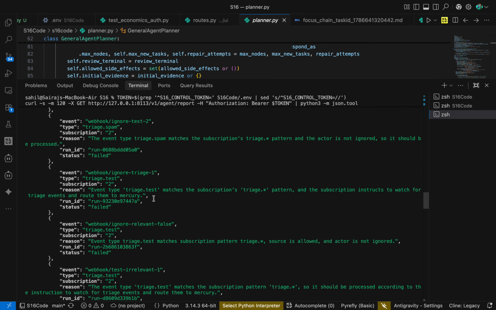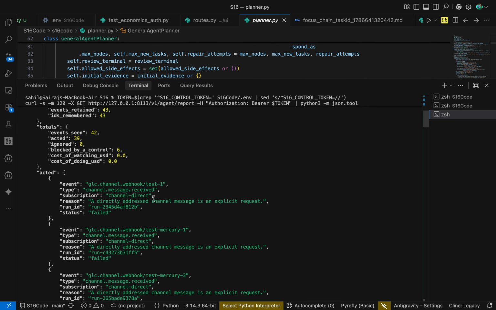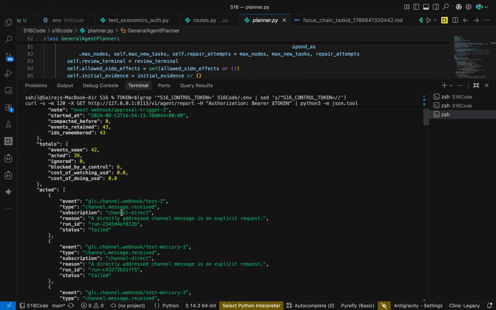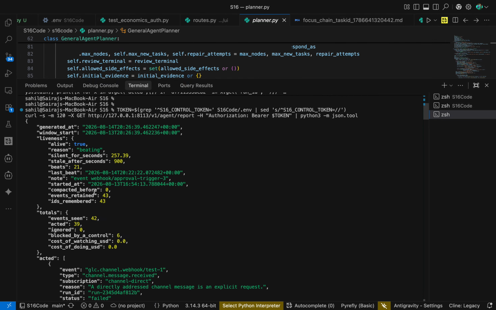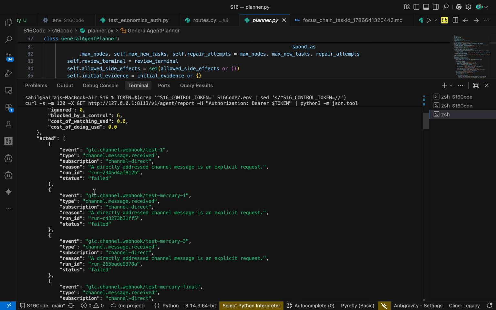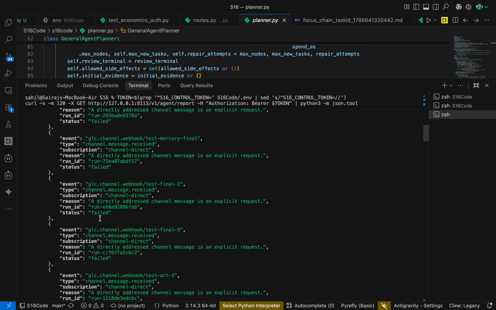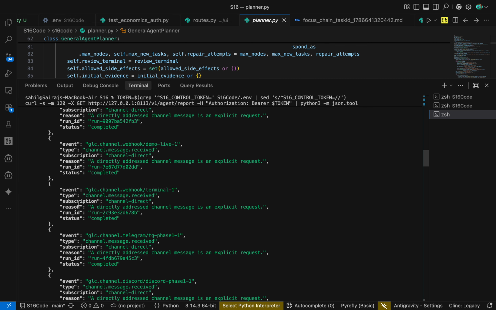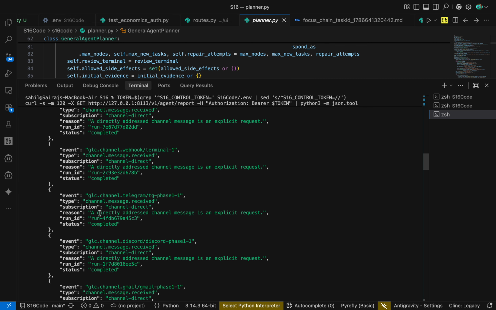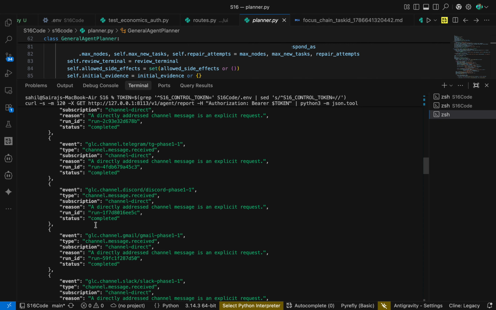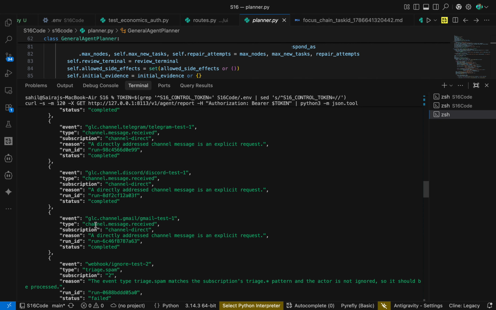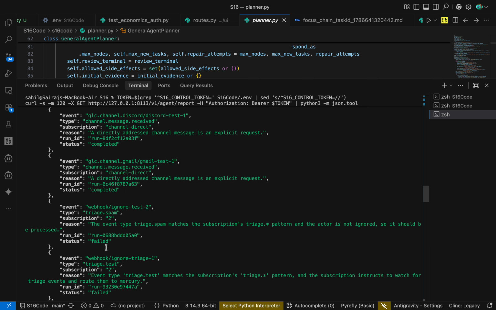Going above, these are all the requests made previously, which are stored here in a JSON format. As you can see, the events and all those reasons and the status, completed or failed or waiting, all those things.